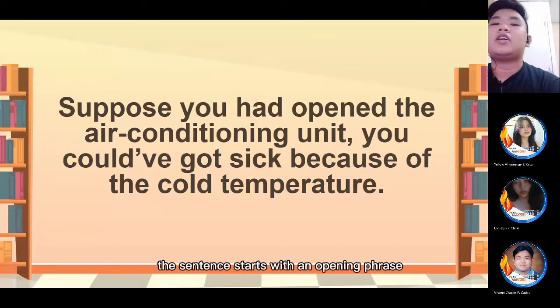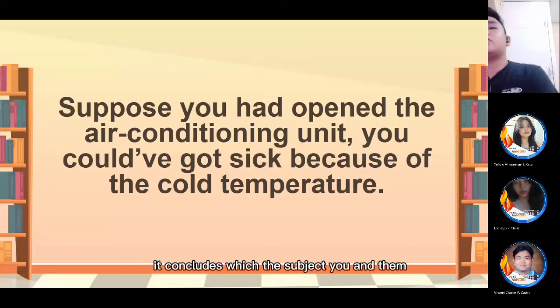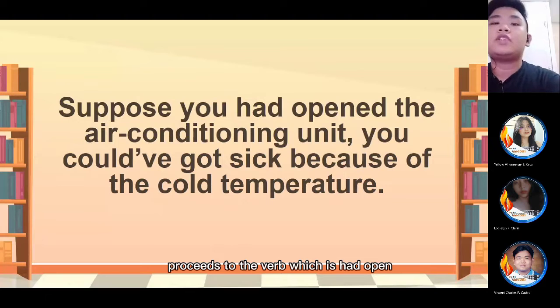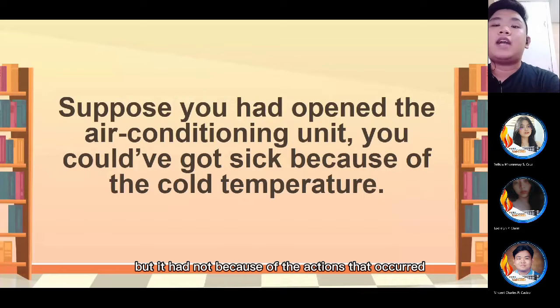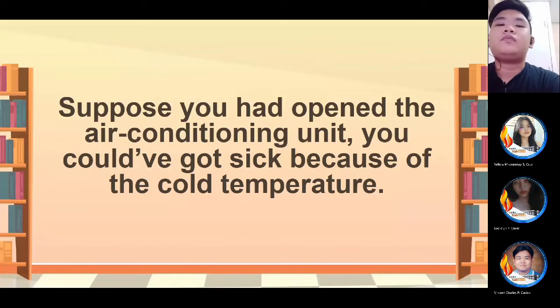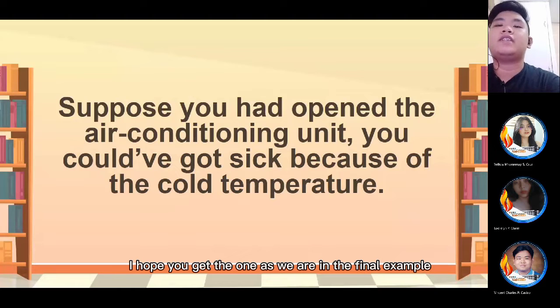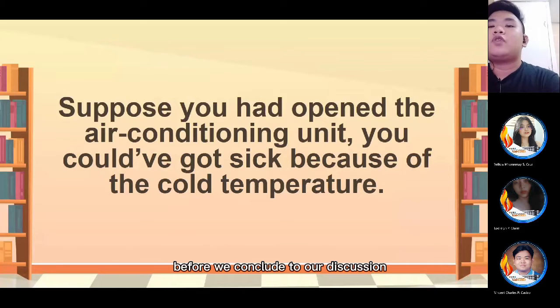The sentence starts with an opening phrase which is suppose like the previous one. It includes the subject, you, and then proceeds to the verb which is had opened that is in the past perfect form. The scenario for this one is that it was possible to happen maybe a while ago or in the past, but it had not because of the actions of the doer. I hope you get the point as we are in the final example before we conclude our discussion.